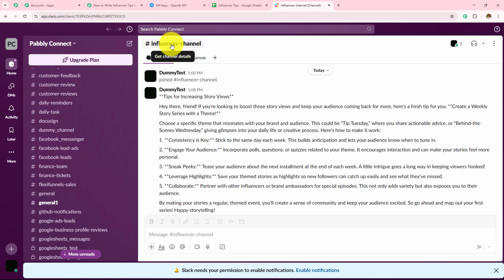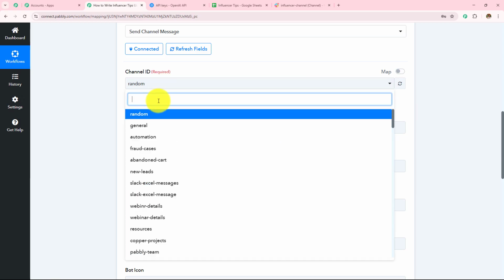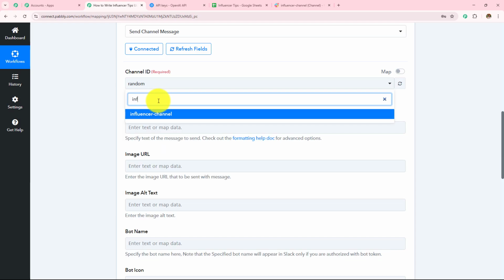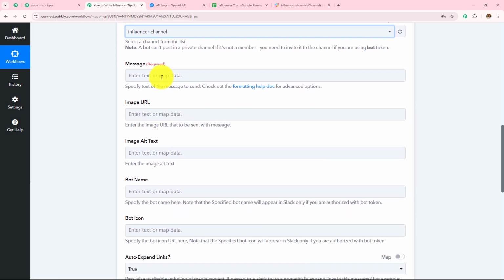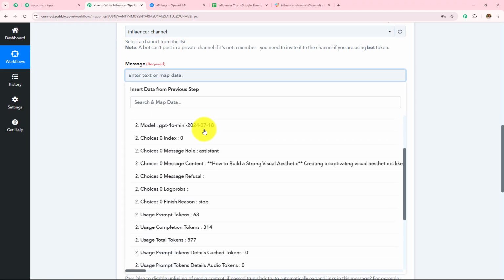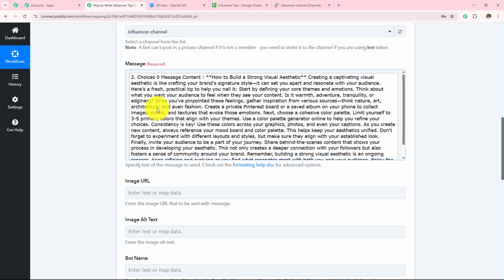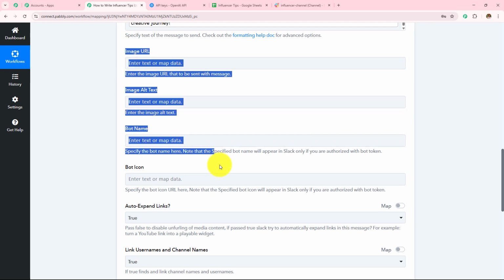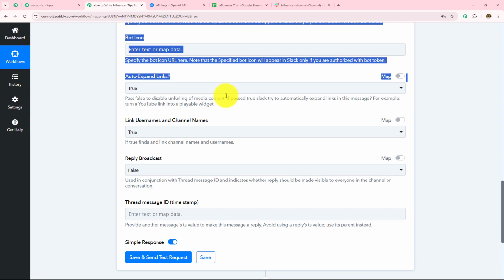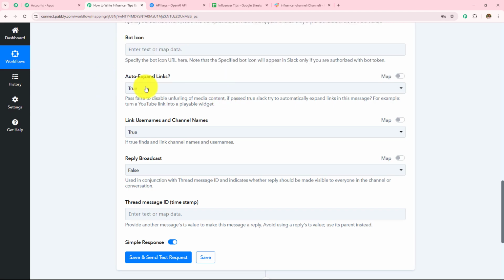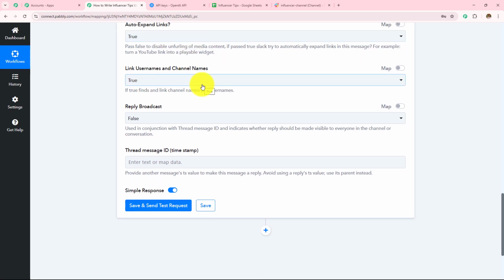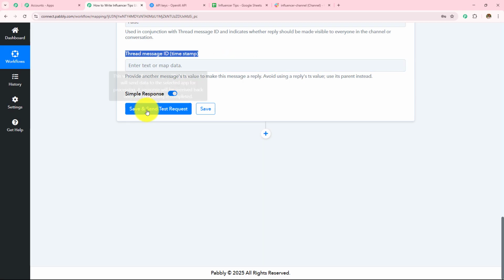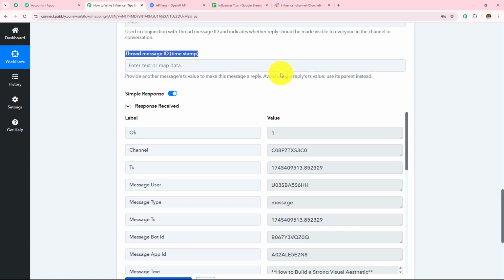Here you can see the channel is influencer channel. From this drop down, I'm going to select my channel ID as influencer channel. And then in this message field, I'm going to enter the message content that we have generated with the help of OpenAI. The image URL, image alt text, bot name, and bot icon are not required fields. We are going to skip these. Auto expand links is true, and link user and channel names is true. Reply broadcast will be false. Thread message ID is not a required field. We are going to skip this, and then click on save and send test request.